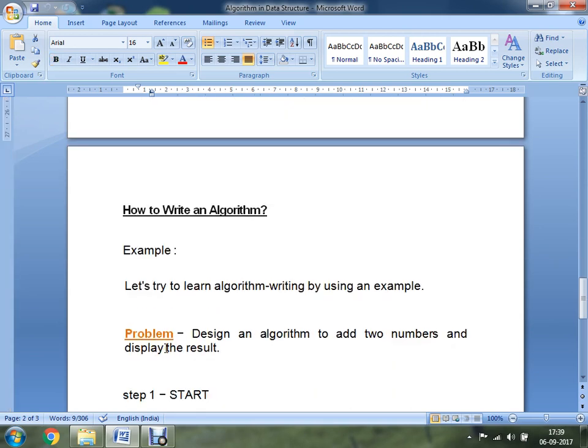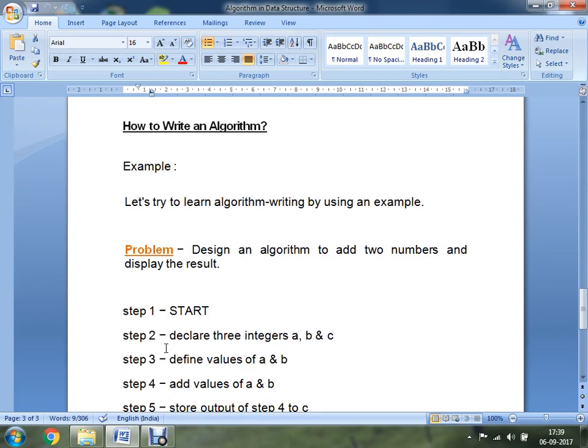So let's understand with the help of an example how you can write an algorithm. So let's say here I am going to make an example, and I am considering this problem. What exactly we need to do is design an algorithm to add two numbers and display the result. So let's say I have given you a simple program that you have to add two numbers and display the result. How will you write this in algorithm form?